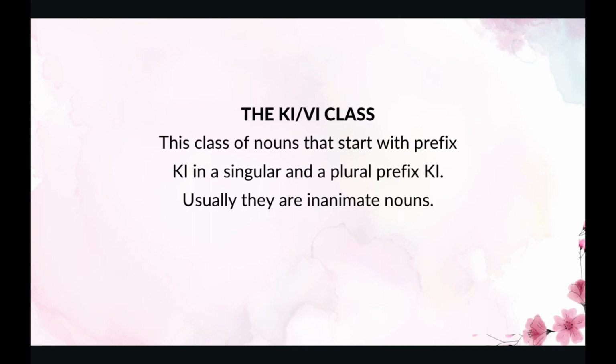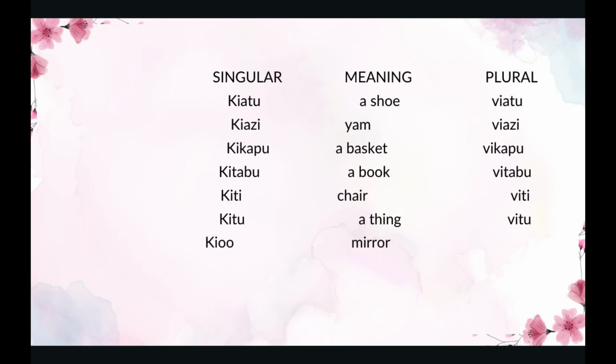Then we have the next class, which is the Kivi class. This class of nouns starts with prefix K in the singular and plural prefix V. Usually they are inanimate nouns. We have the singular meaning and the plural. The first one, kiatu. Kiatu is a shoe. A shoe in plural is viatu.